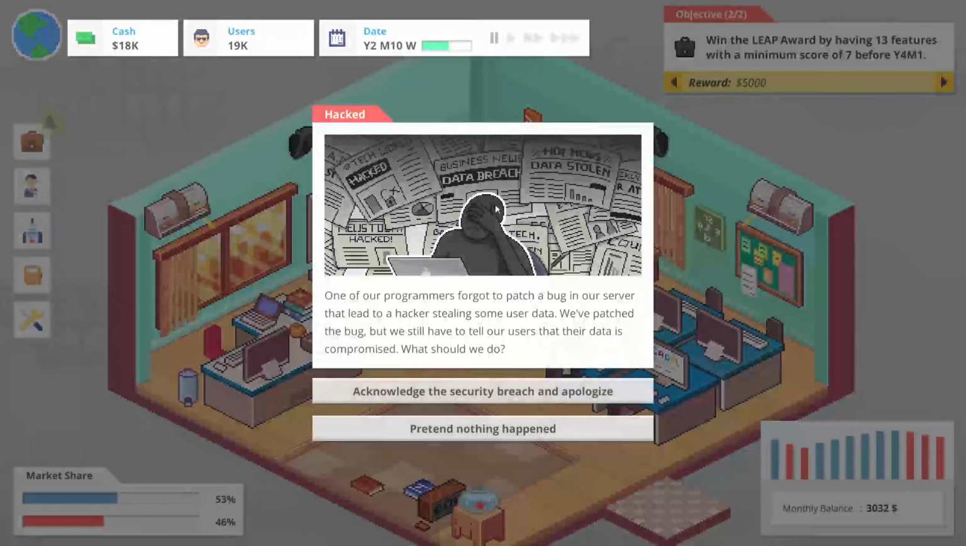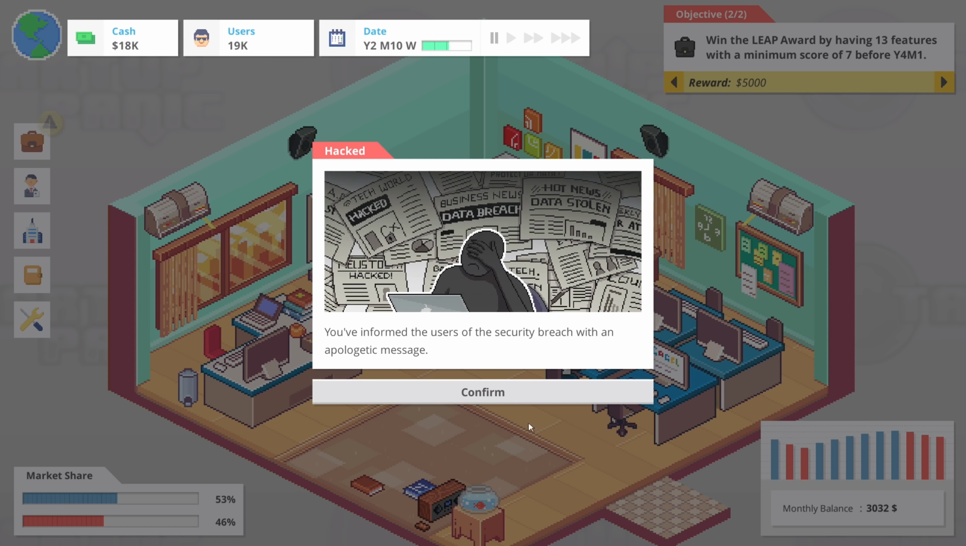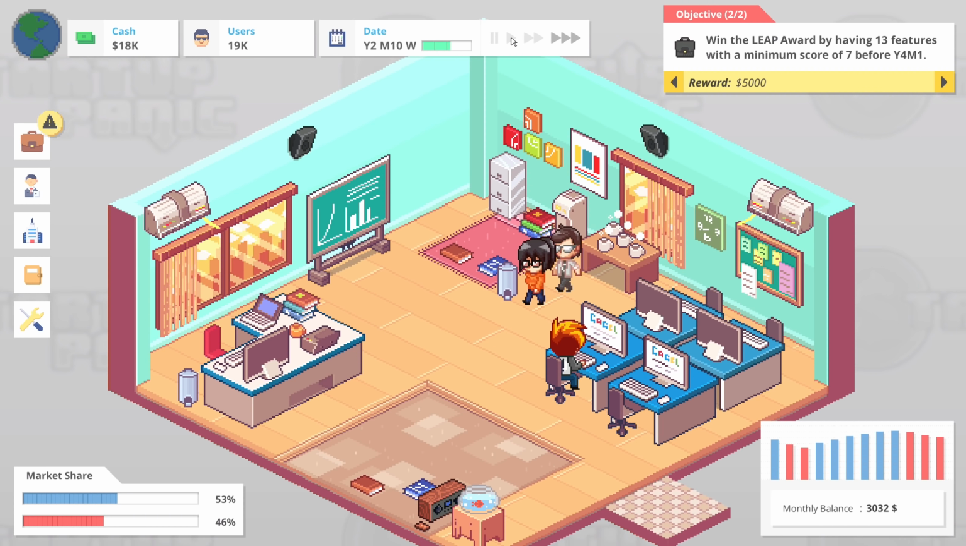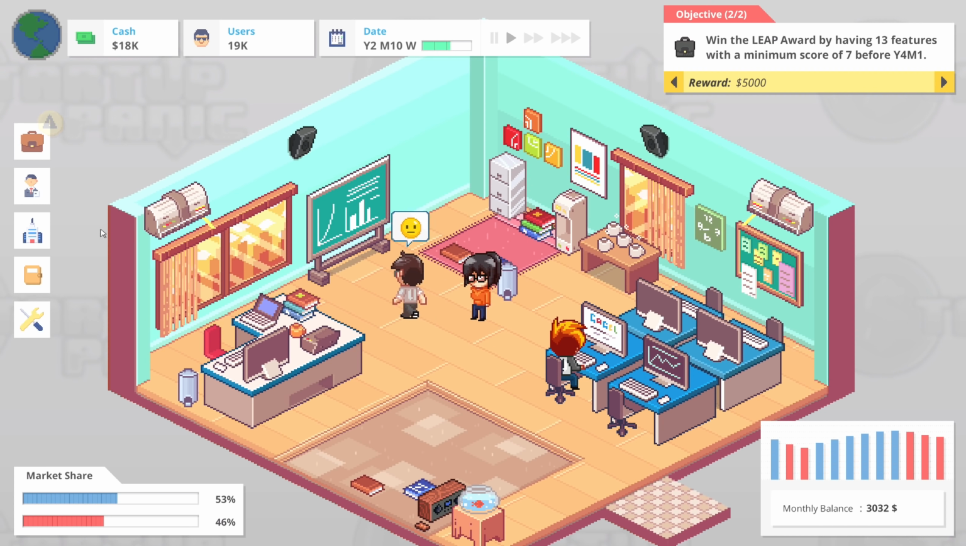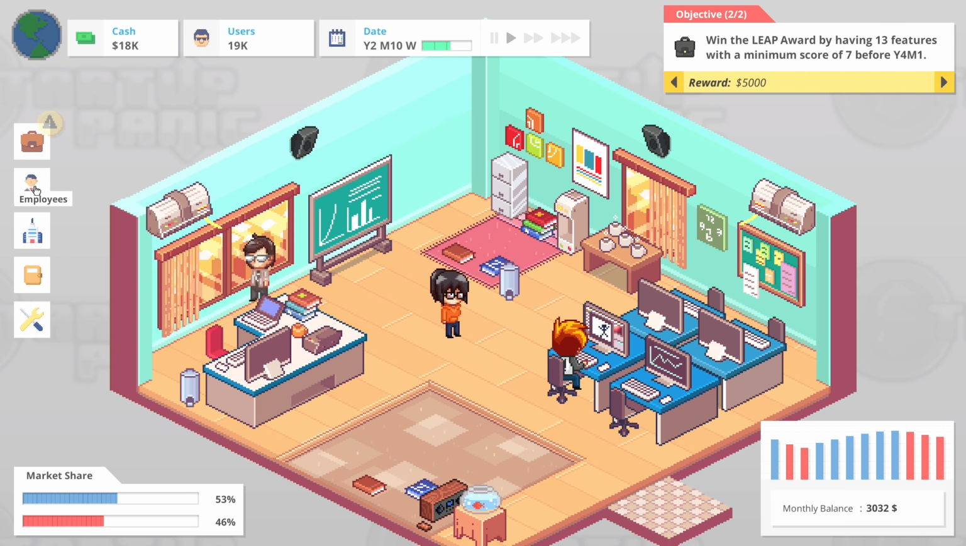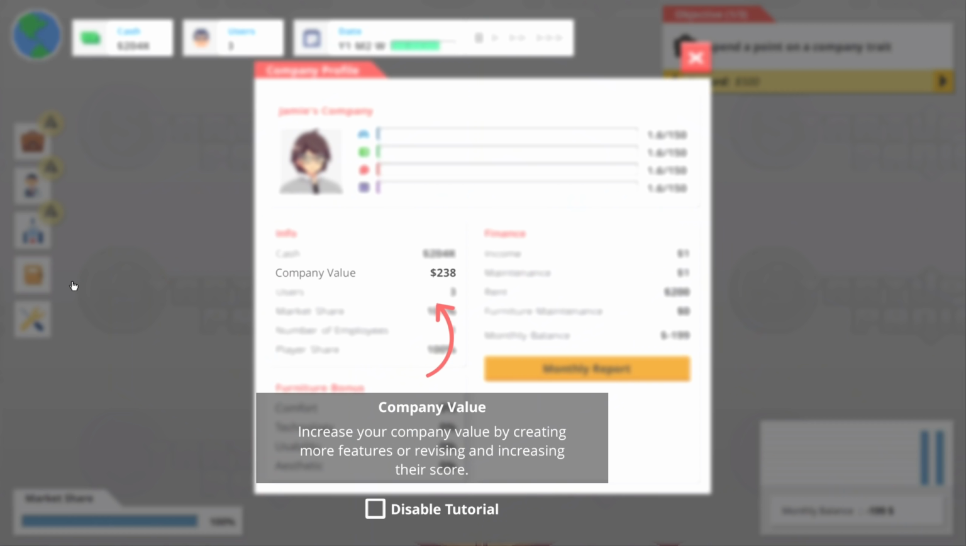Oh boy, what the hell is this? One of our programmers forgot to patch a bug in our server. That led to a hacker stealing some user data. We've patched the bug, but we still have to tell our users the data is compromised. Let's acknowledge it and apologize. And I think we have to. That's something we don't want to try and cover up here. Now let's see. Company profile.